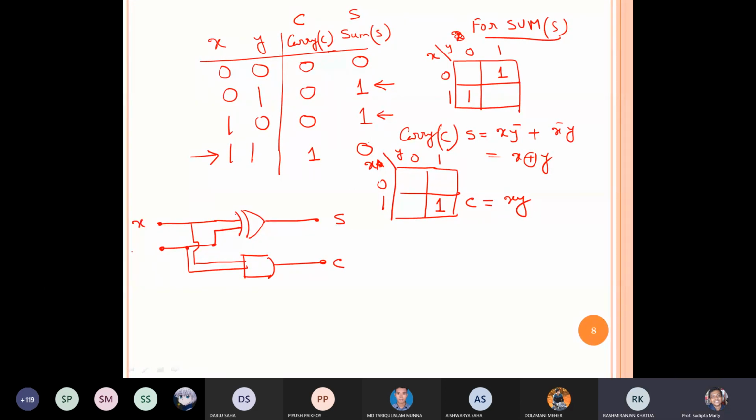So it is my X, it is my Y. Can we write this circuit in this way? Yes or no? Yes, sir.